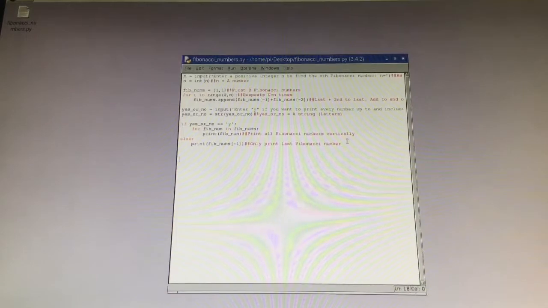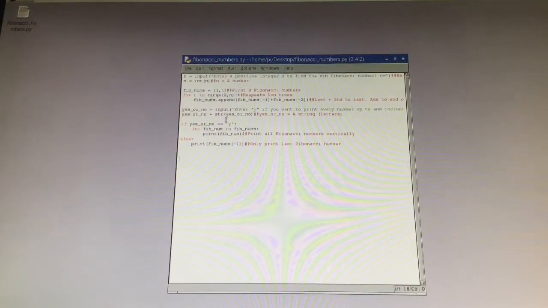So print all Fibonacci numbers vertically. So the vertically is for fib_num and fib_nums. So if you remember, the original variable is fib_nums, plural. And this could technically be anything. It's just easiest to remember if you do this. So I could do for Bob in fib_nums, but you would have to print the first one, so print Bob. But I said fib_num, so print fib_num. It's just the easiest thing. Usually if the original variable is plural, you would put a singular in the first slot and right here.